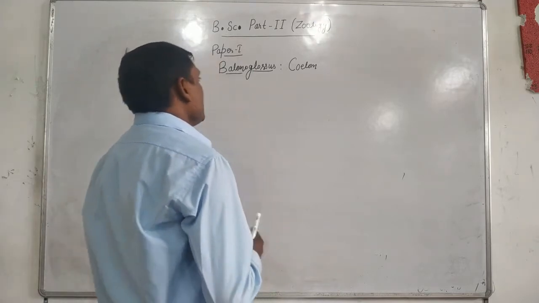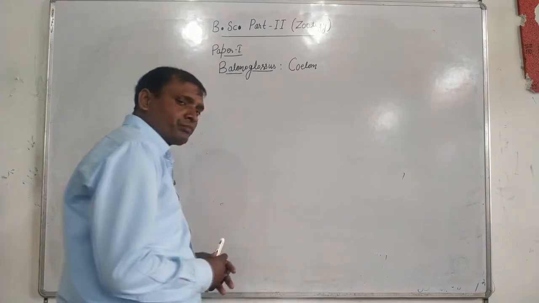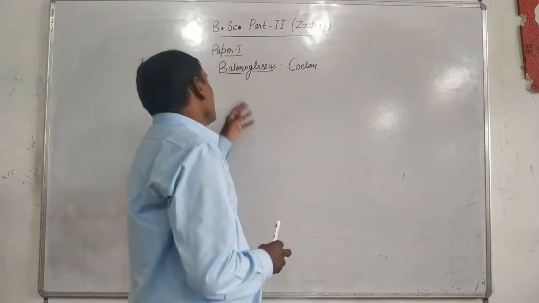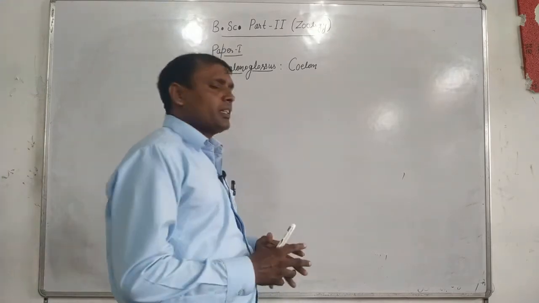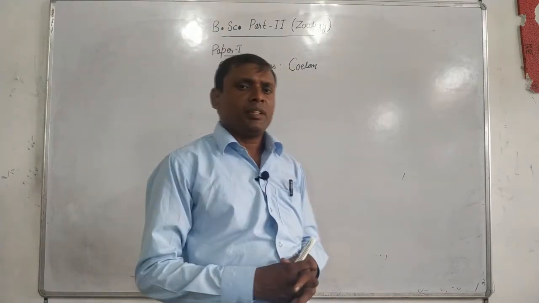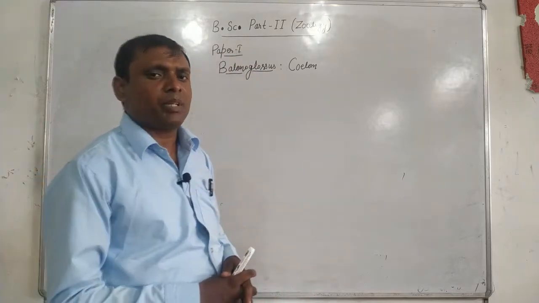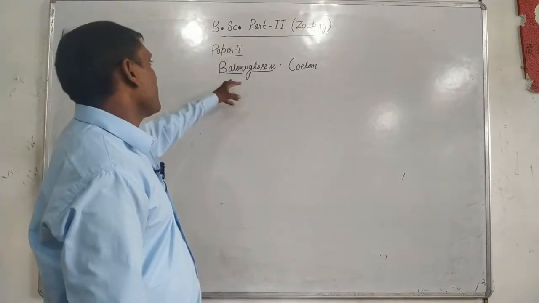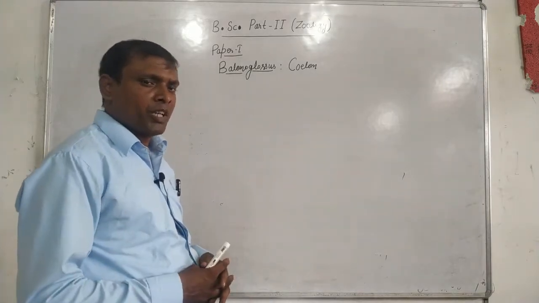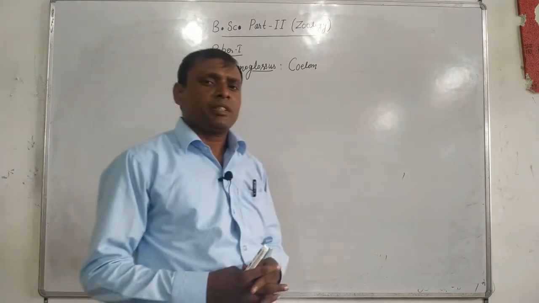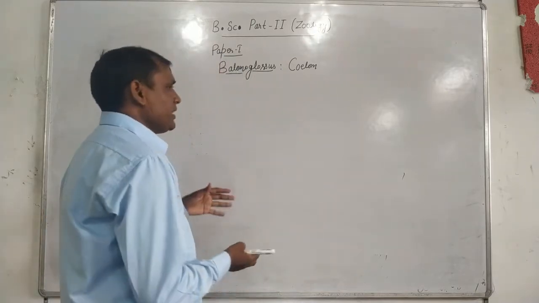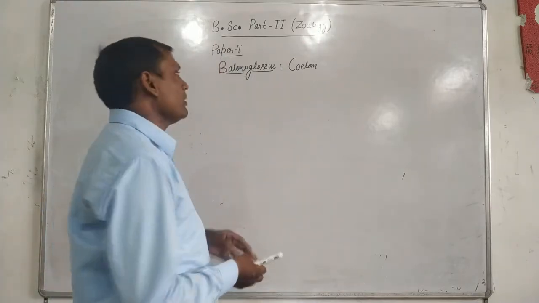Now see the structure of the coelom. In case of Balanoglossus, coelom is enterocoelous. Before detailing the coelom of Balanoglossus, we tell what is coelom. Coelom is a space that is present between the alimentary canal and the body wall.